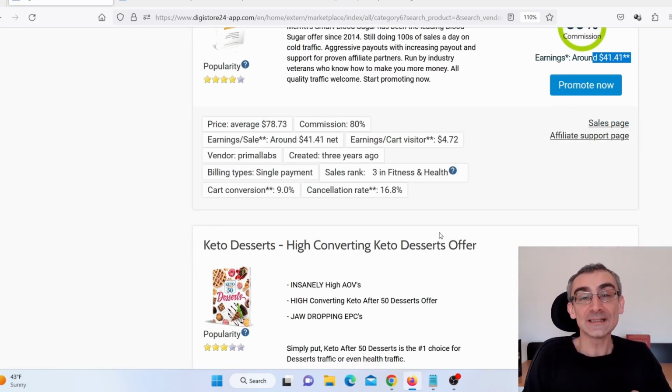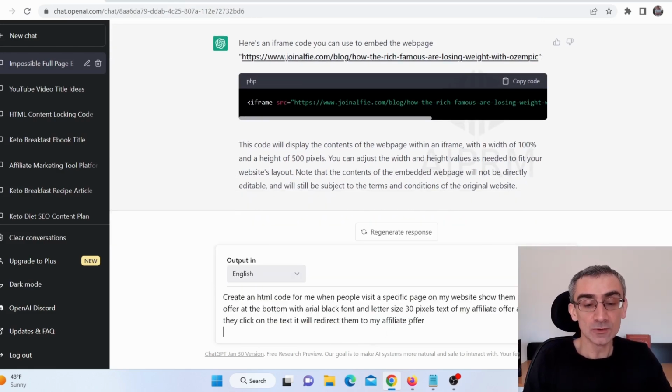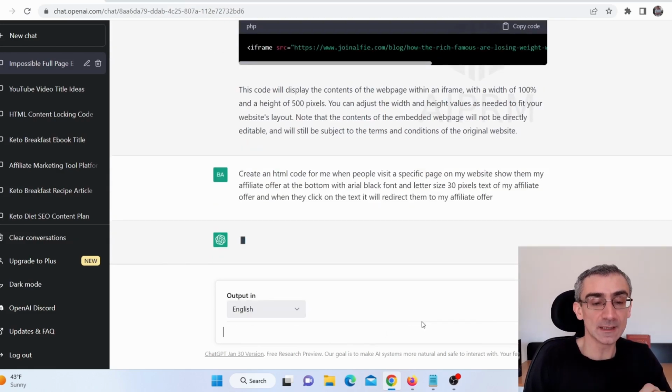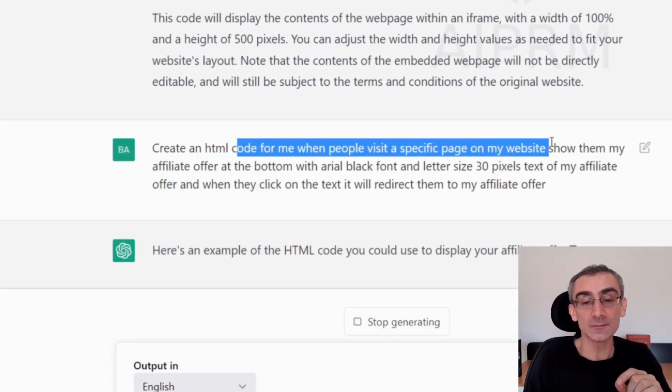So next thing I need to do now, when I have my affiliate product, I need to go back on ChatGPT and I need to create a new code. And I need to tell ChatGPT to create me something like this, okay? Here you can see: create HTML code for me when people visit specific page on my website.